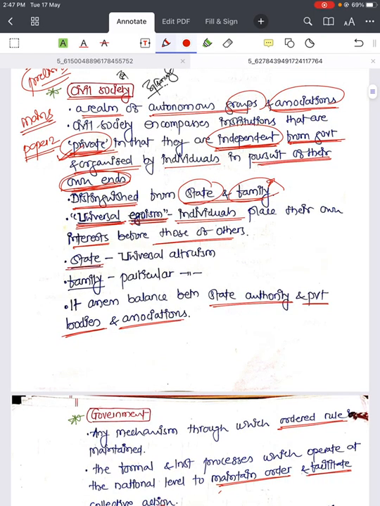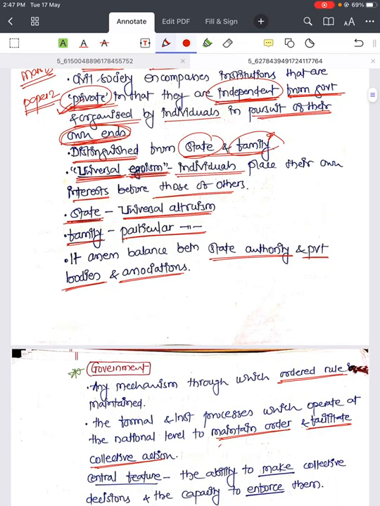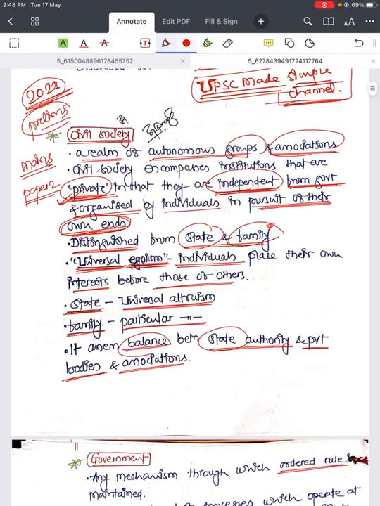There is a difference between the state, family and civil society. The state works on the principle of universal altruism, meaning it will work for others. The family works on particular altruism, for a particular family member's interest, while the state works on universal altruism. Civil society works on universal egoism. It balances state authority and private bodies and associations. So this is civil society.